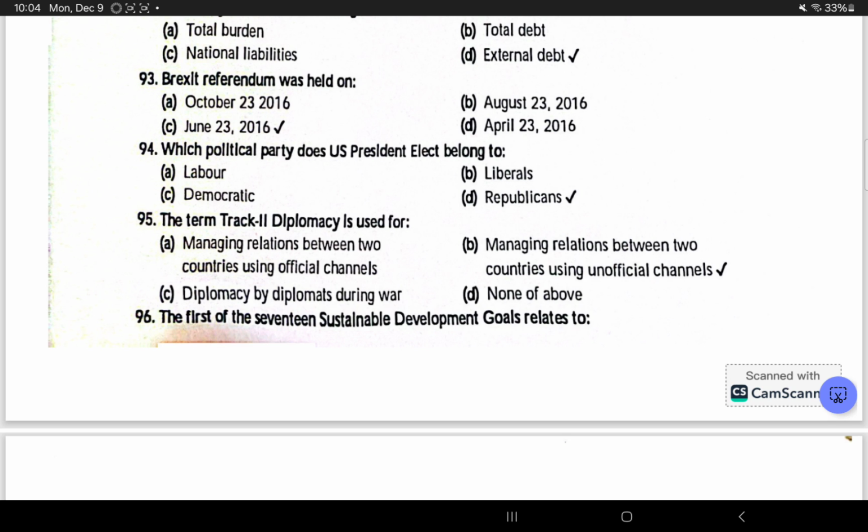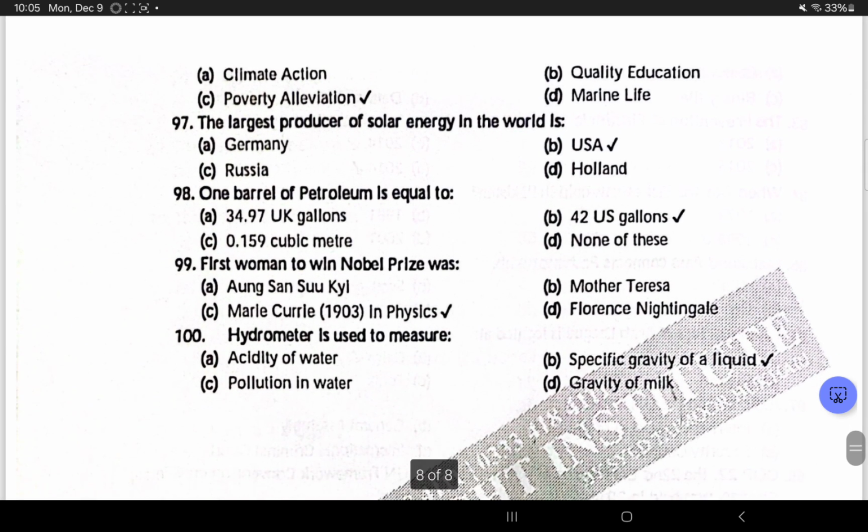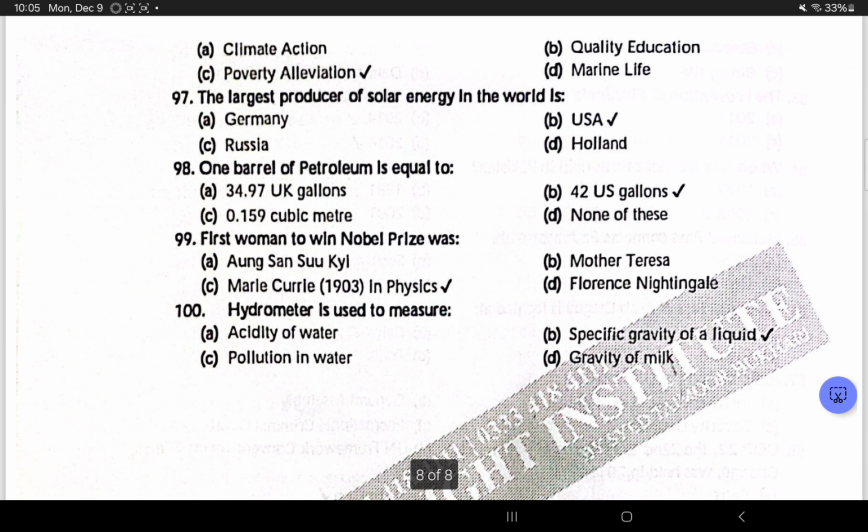Which political party does the US president-elect belong to? Republicans. The term Track II diplomacy is used for managing relations between two countries using unofficial channels. Next question. The largest producer of solar energy in the world is the USA. 1 barrel of petroleum is equal to 42 US gallons. First woman to win a Nobel Prize was Marie Curie in 1903 in physics. Hydrometer is used to measure the specific gravity of a liquid.